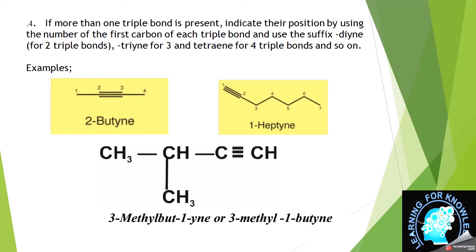For example, in alkanes all are single bonds, so there will be no confusion or difficulty. But when we have double or triple bonds present, we have to search for the longest chain which contains the maximum number of double or triple bonds, ignoring the other things.